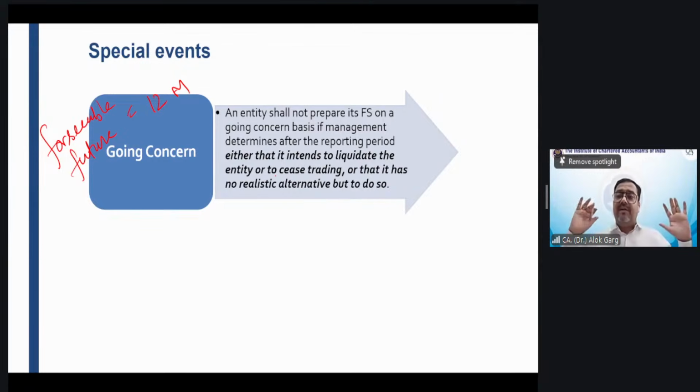On 31st March, the company was full, sound, rich, having a huge order in hand. The company was a $1 billion, cash-rich company on 31st March. But due to a fire on 15th of April, the company destroyed everything. Now the company is not able to survive. The company is thinking that we will not be able to survive in the foreseeable future. Friends, on 31st March, was evidence of condition available for this going concern impact? No, because evidence of fire was not available.